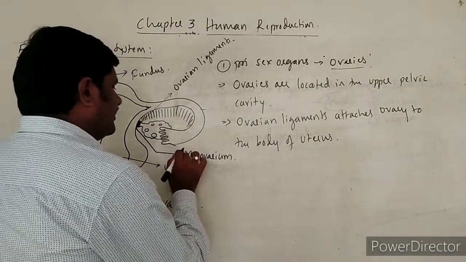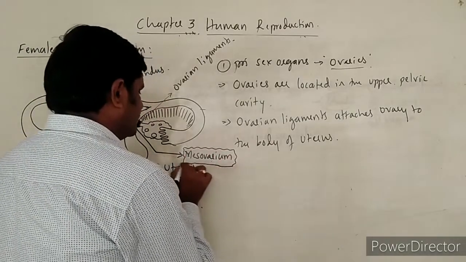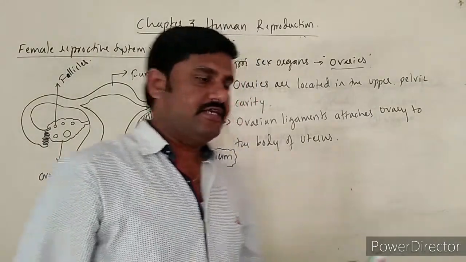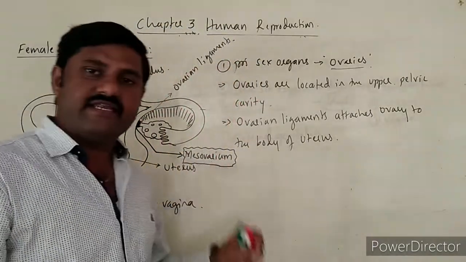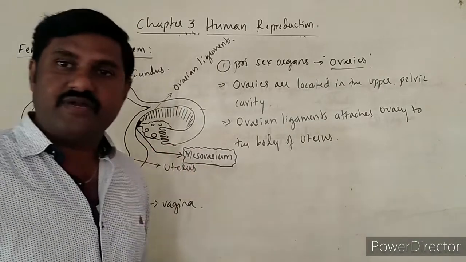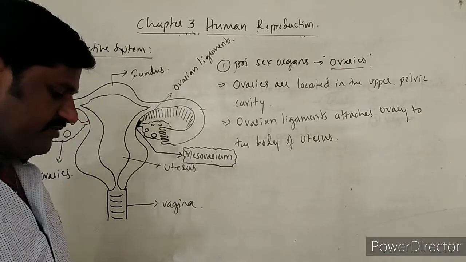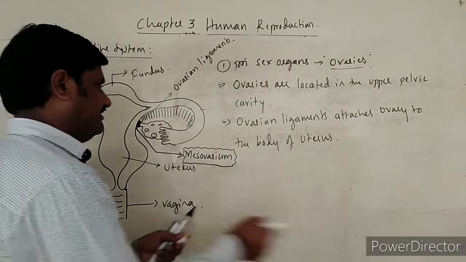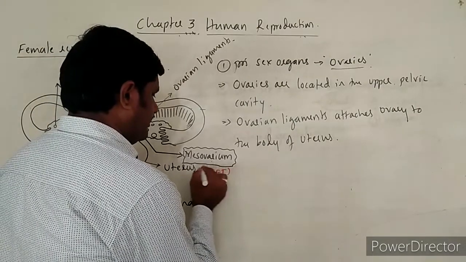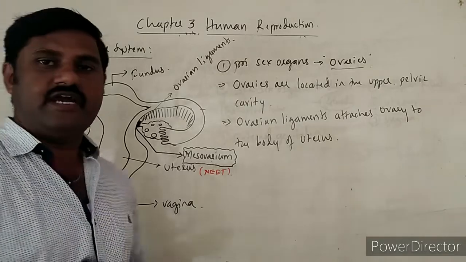And we have to remember here, mesorchium is there in case of the testis, and mesovarium is there in case of the ovary, in the female reproductive system. We must remember this point. This point is very important for the NEET examination. Okay, this point is very important.